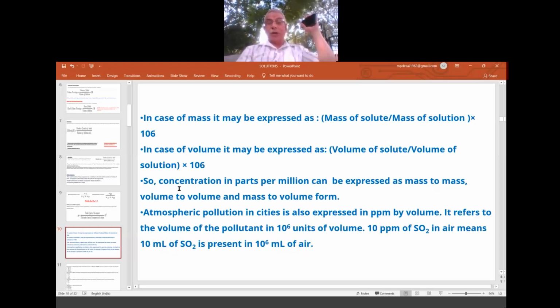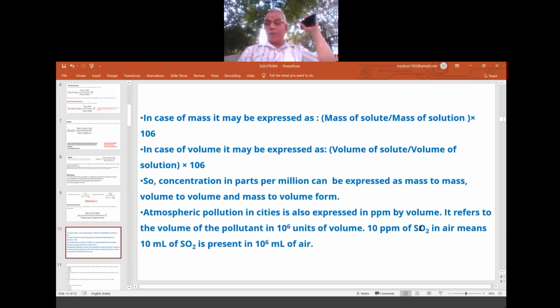So concentration in ppm can be expressed as mass to mass, volume to volume, or mass to volume, in any form. An example: atmospheric pollution in cities is also expressed in ppm by volume. It refers to the volume of the pollutant in 10 to the power of 6 units of volume.